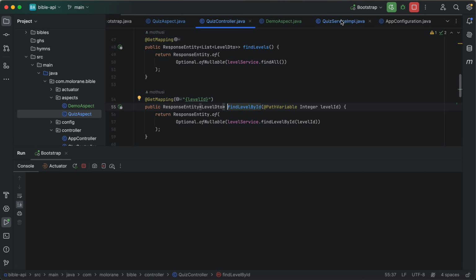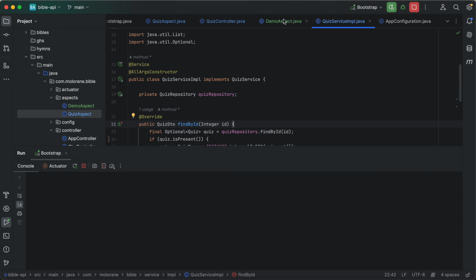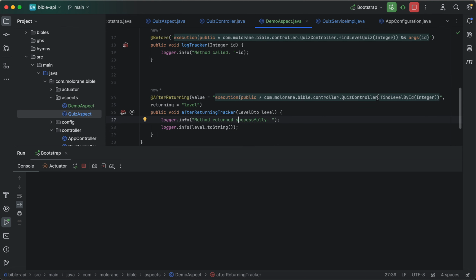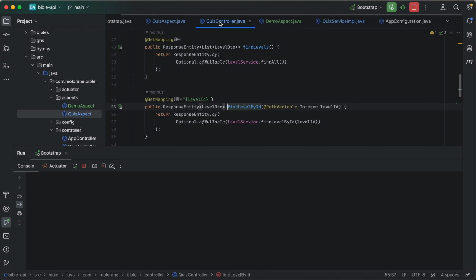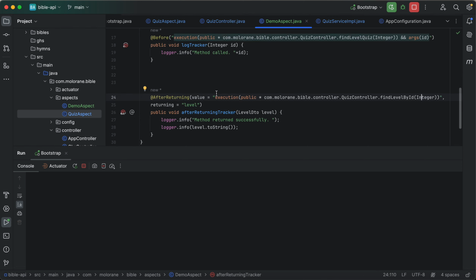Okay, integer. And find level by ID is an integer. Alright, level DTO. It's the return. Okay, let's see. Maybe it wants me to put it like this. That's the actual return type, right?